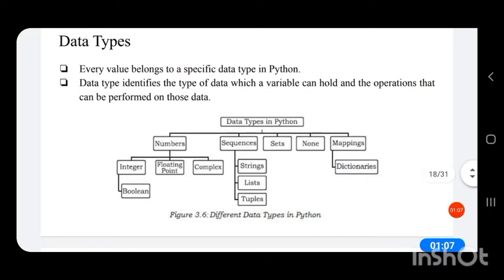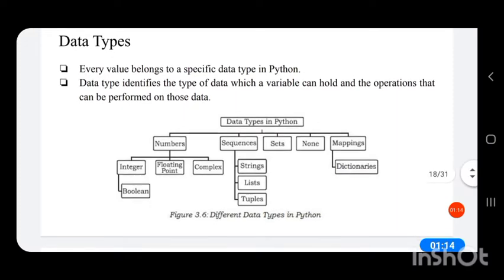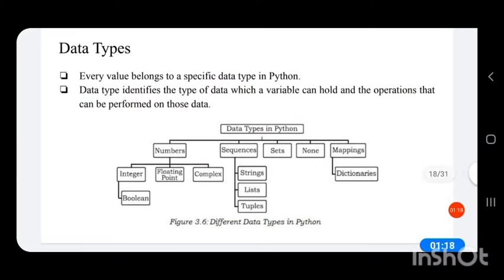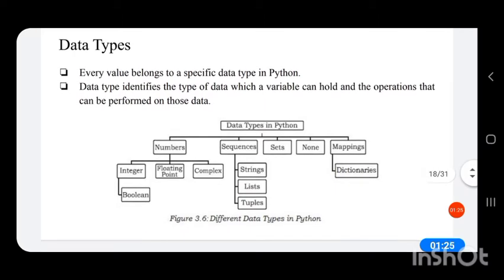So data types in Python are of 5 types. They are numbers, sequences, sets, none, and mappings. In this, you will learn only sequence, numbers, and mappings.